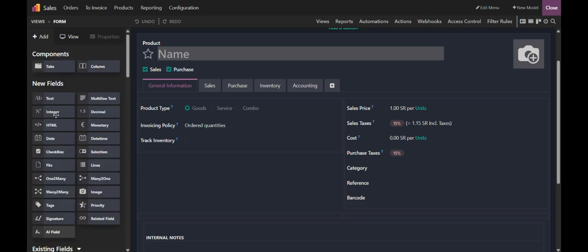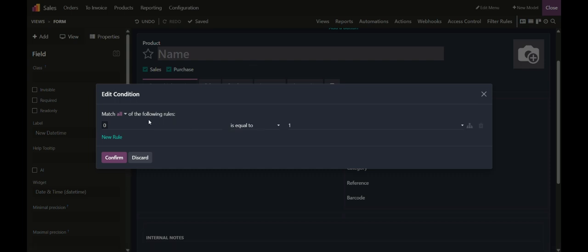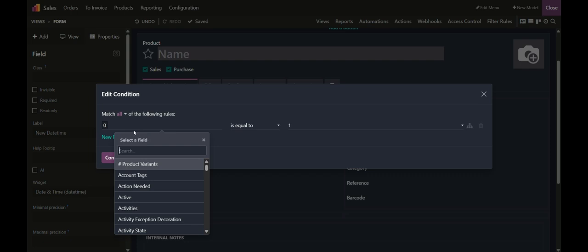I'm just going to create a date and time field here. Here you can see three conditions will be shown. If you want, you can make it invisible, required, or read only, and the conditions can also be applied by clicking on this conditional option. If the time is, you can select the field from here.